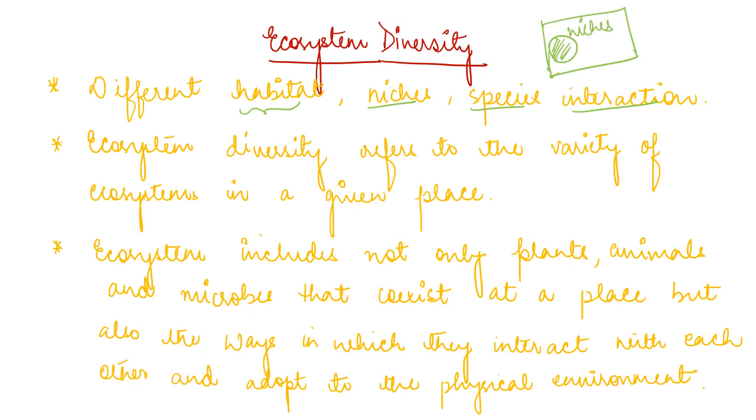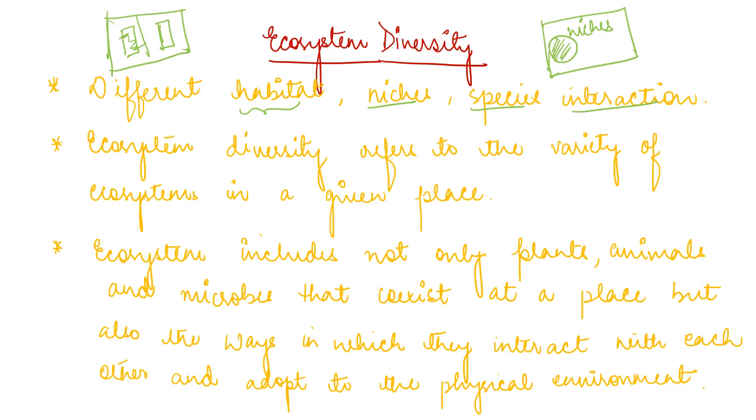For example, as an analogy, when you stay in a hostel room, say it is a two-seater room. Out of this entire room, your bed is this one, so you are functional in this part only. This is called a niche. Clear? So ecosystem diversity defines the different habitats, niches, and how the species interact.